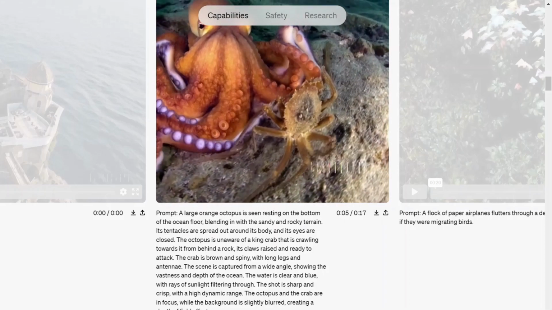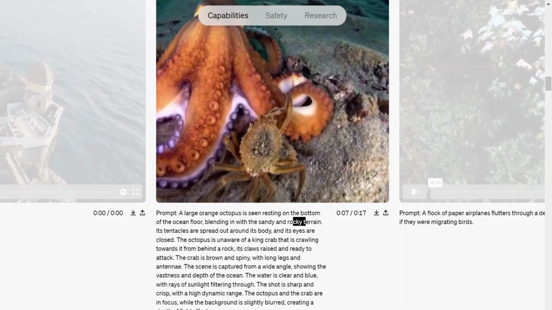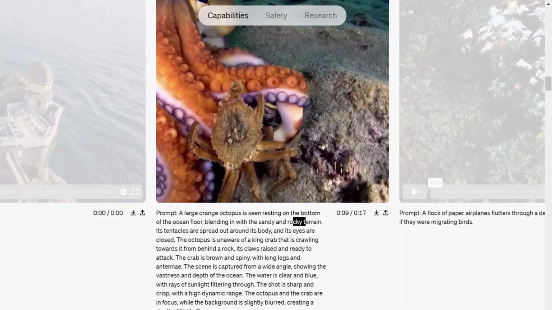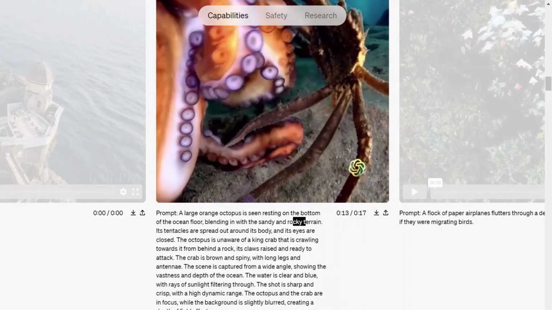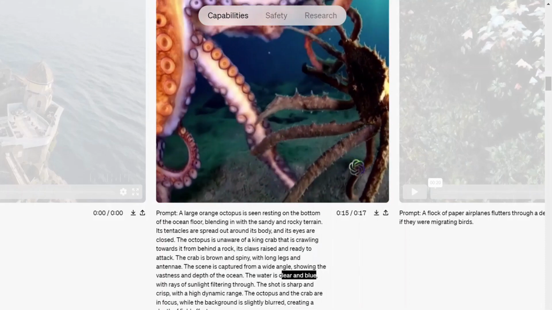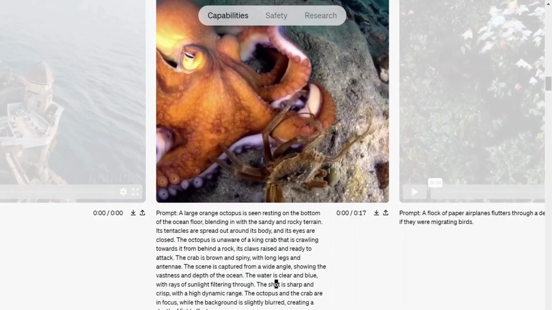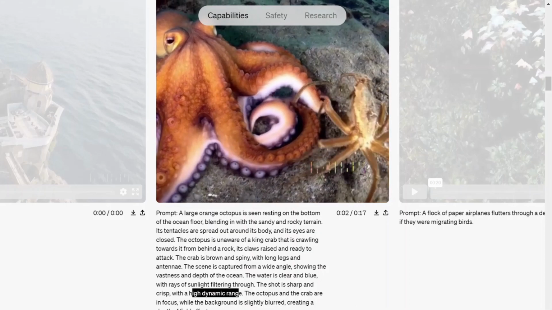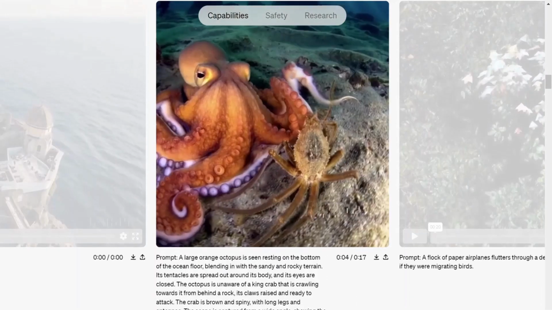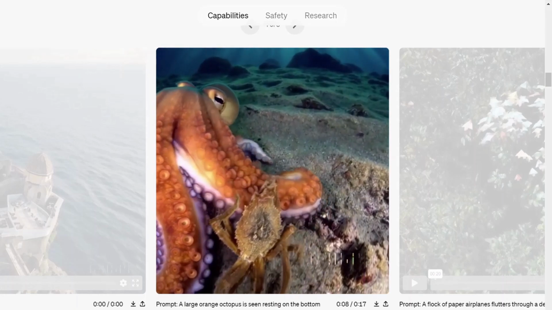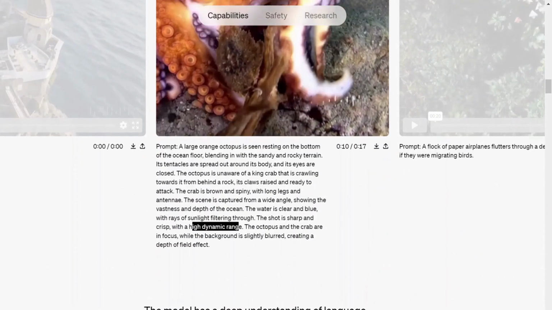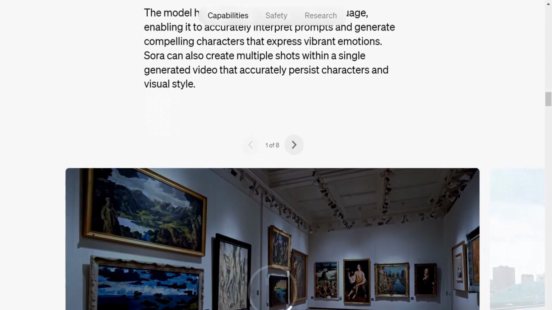I think this is the prompt that they have provided. Let's look at the prompt. What is the prompt that they have given? A large orange octopus seen at the bottom of the ocean, rocky terrain, eyes closed, octopus is unaware of the king crab. Crab is crawling towards it from behind the rock. The scene is captured from wide angle, showing the vastness depth of the ocean. Water is clear, rays of sunlight filtering through. The shot is sharp and clear, high dynamic range. These are the details that they have provided. And look at the result.